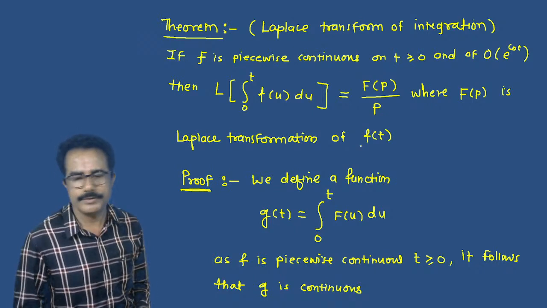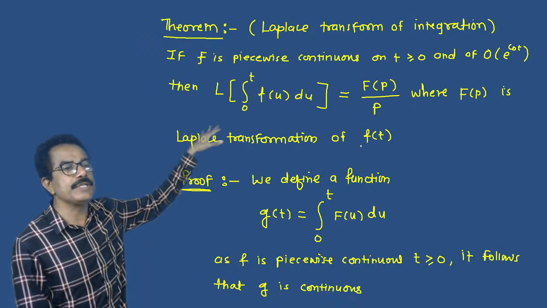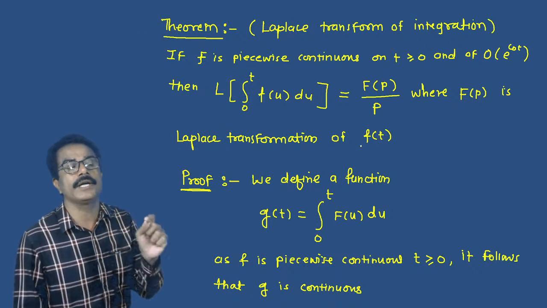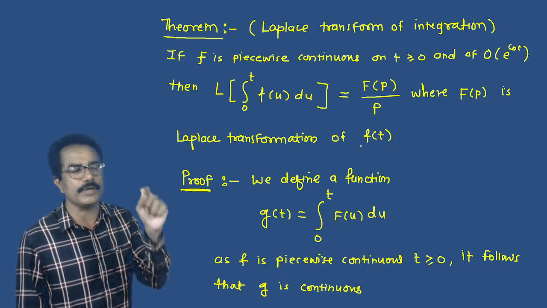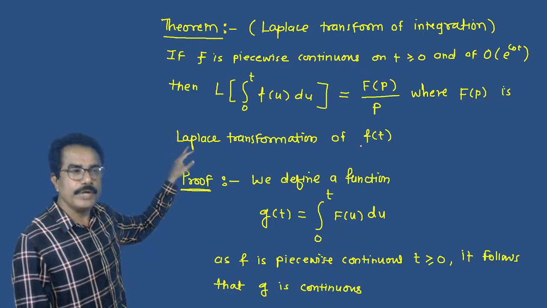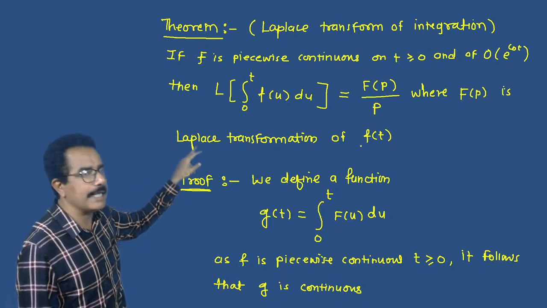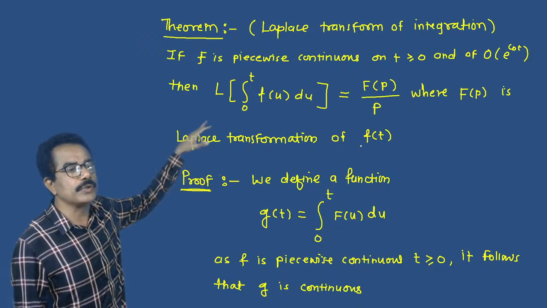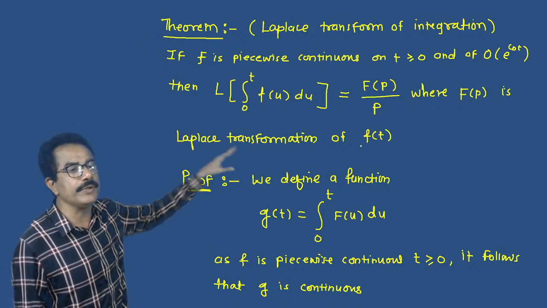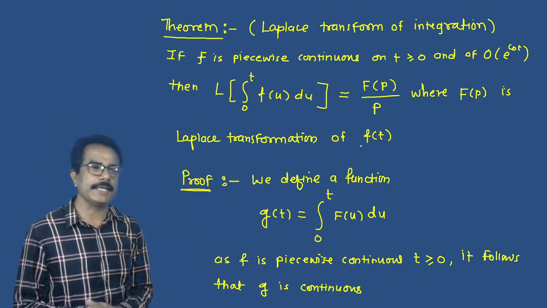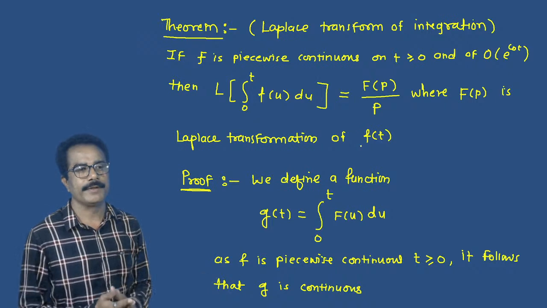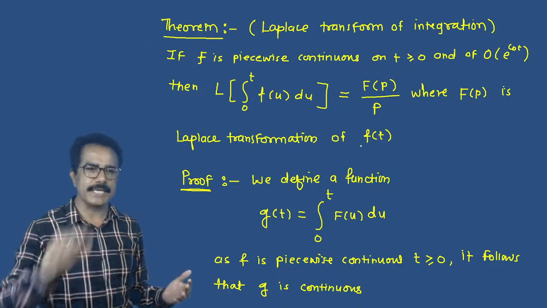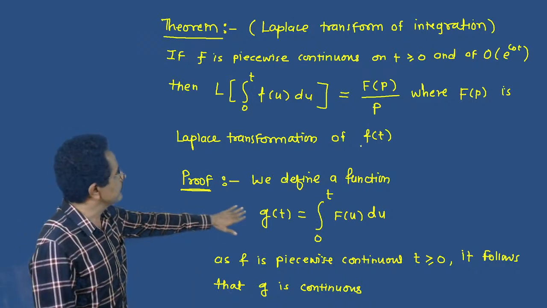If f is piecewise continuous on t greater than or equal to 0 and of order e raised to c naught t, then prove that the Laplace transformation of integral from 0 to t of small f of u du is equal to capital F of p divided by p, where capital F of p is the Laplace transformation of small f of t.